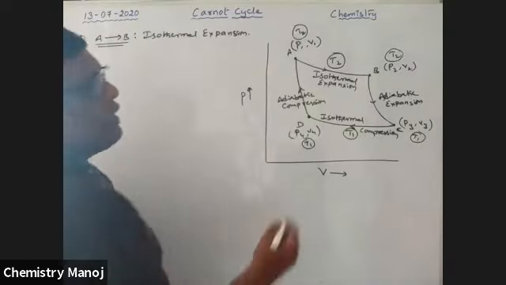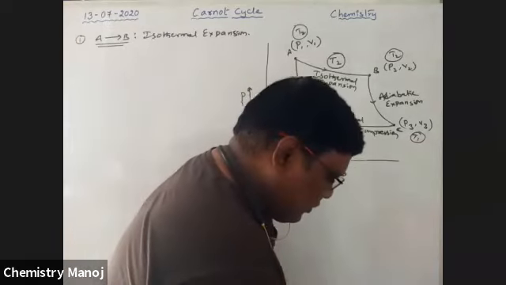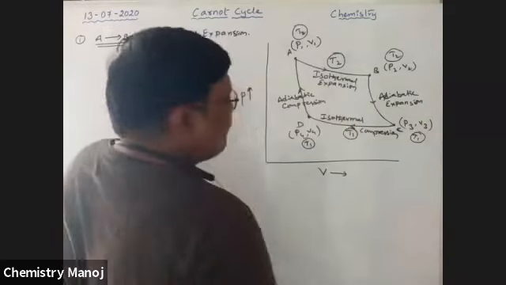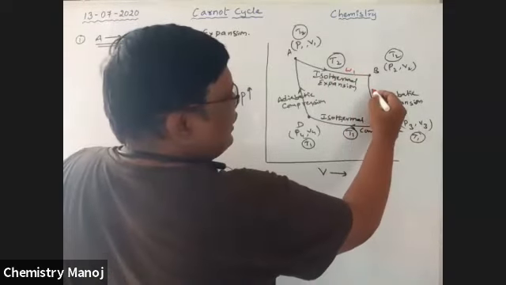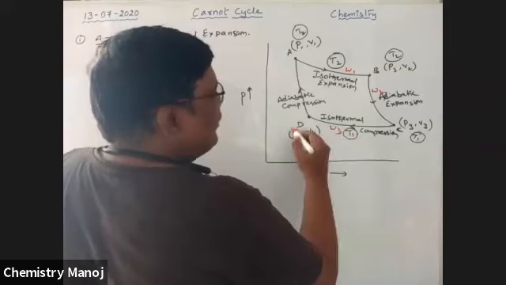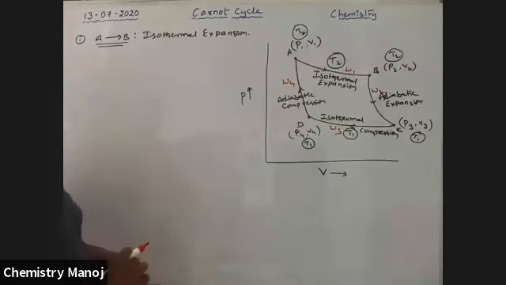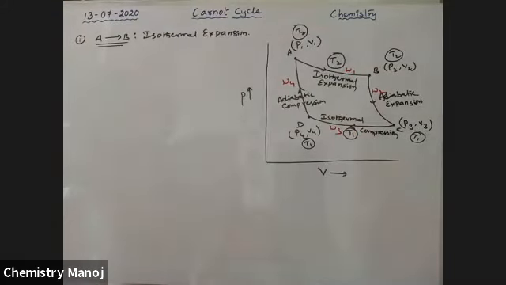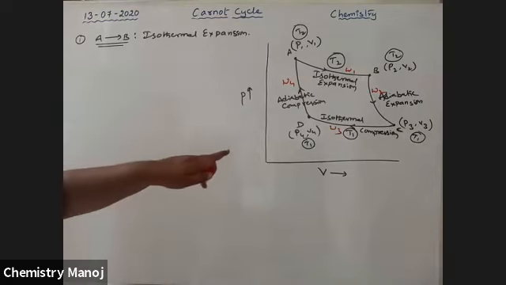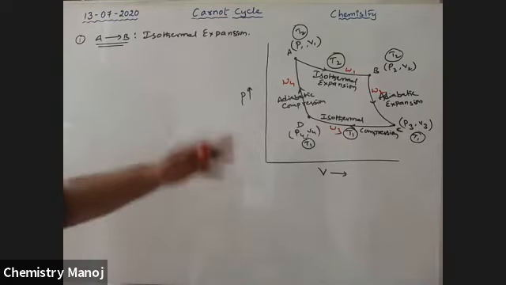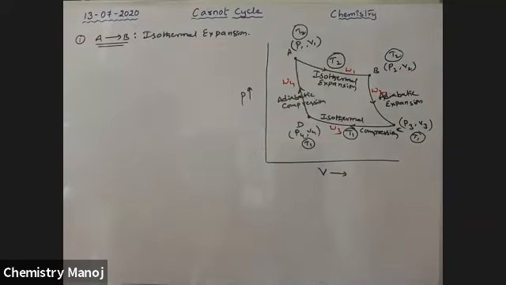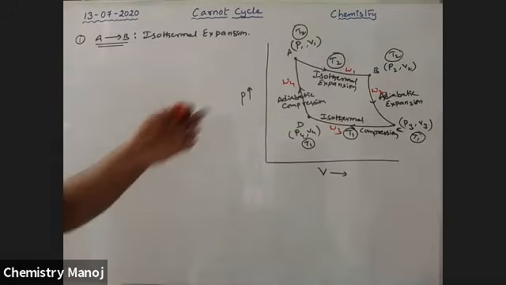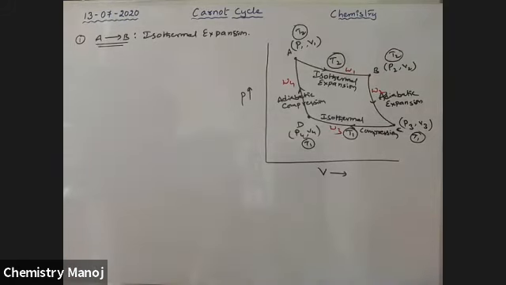This is the work done along this process, W1. Along this process W2, then W3, W4. Now I'm going to calculate those W1, W2, W3, W4. Through that, we will calculate the total net work, W1 plus W2 plus W3 plus W4. That gives the total net work. So our target is to calculate how much work is done there.